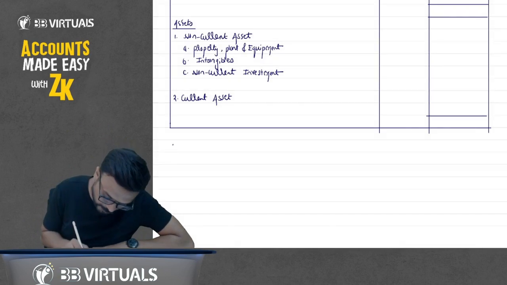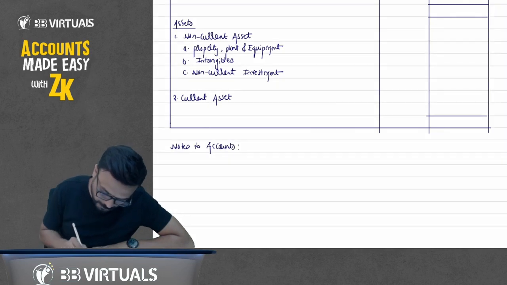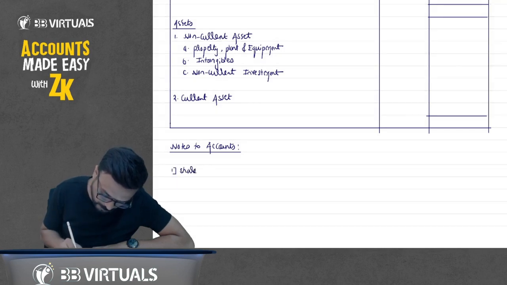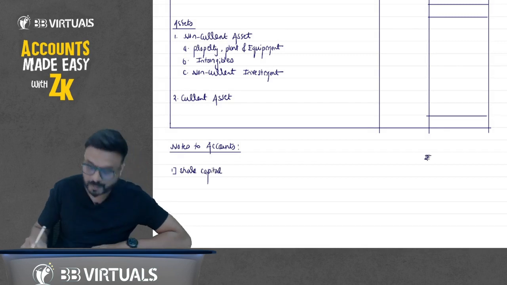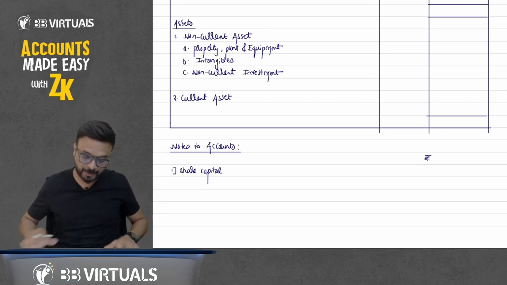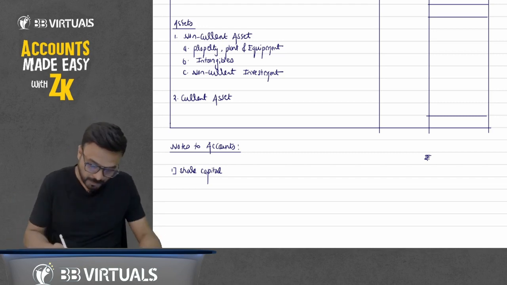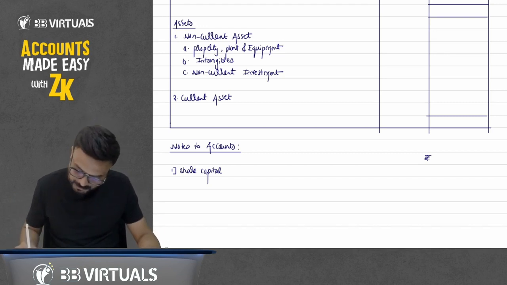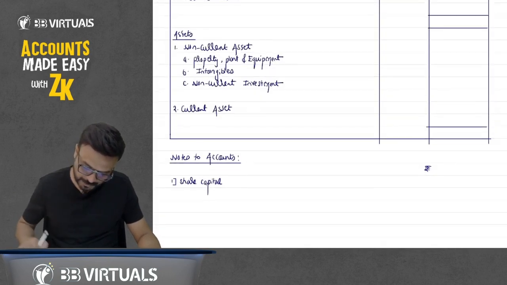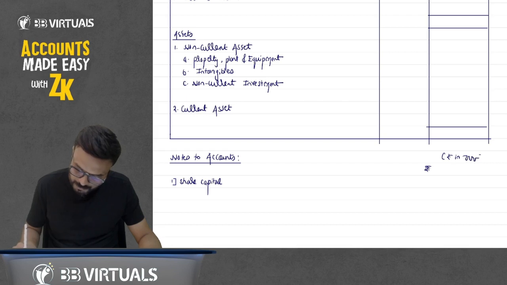Notes to account number 1. Share capital. Okay. Now here write down rupees in thousand. All figures are in thousands. Okay. Rupees in thousands.